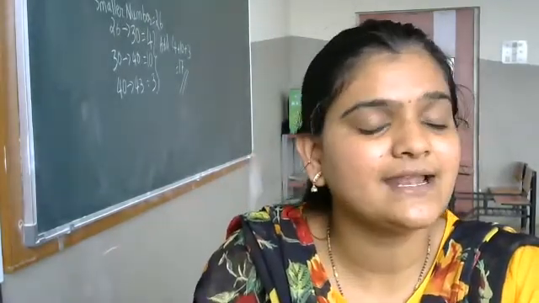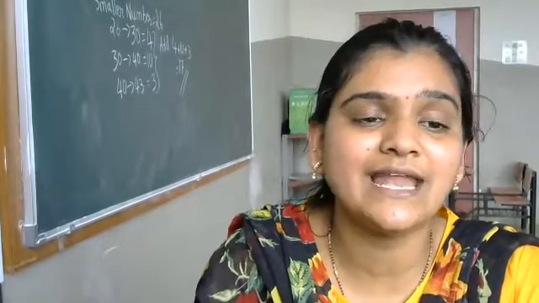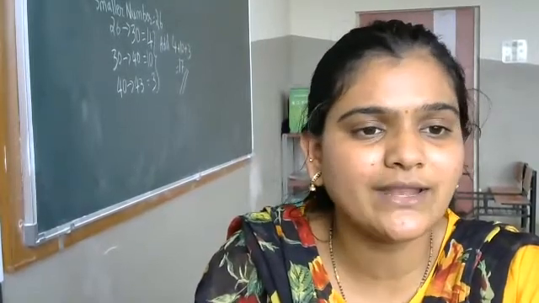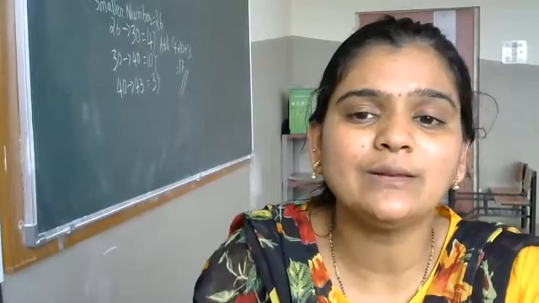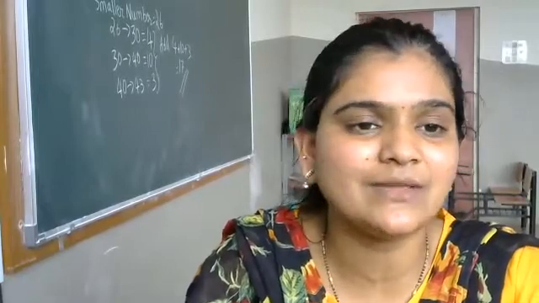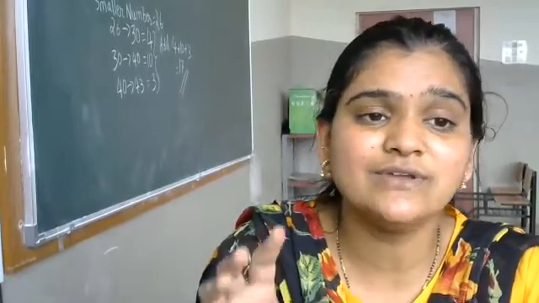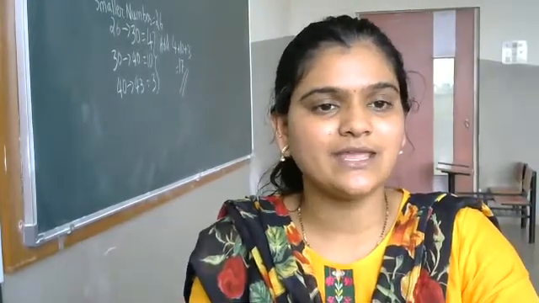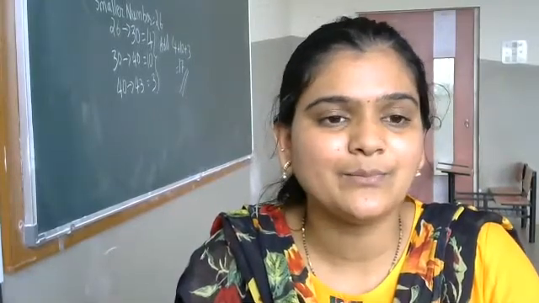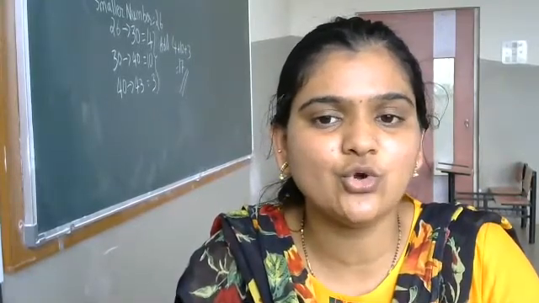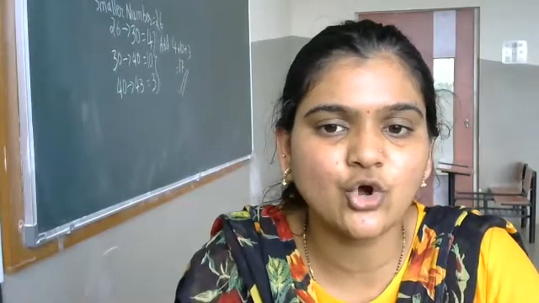Until and unless you are under the guidance of an elder person, don't do it. Tomorrow you all will be telling me regarding the solution, which one is forming a solution and which is not forming a solution. Activity page number 37, you all will be doing the activity at home.